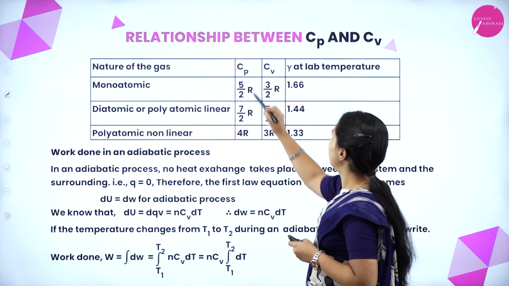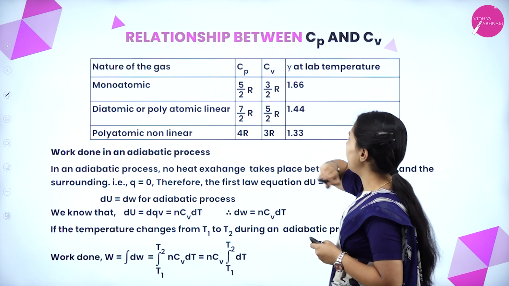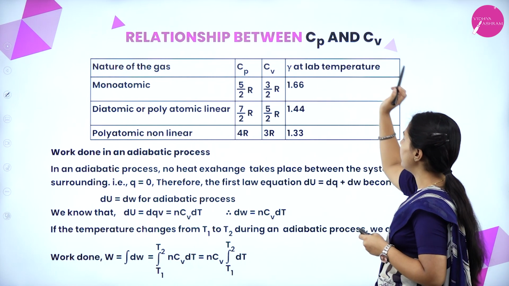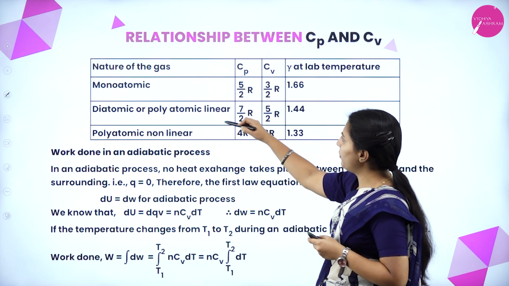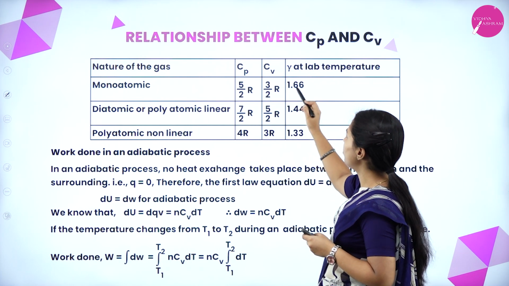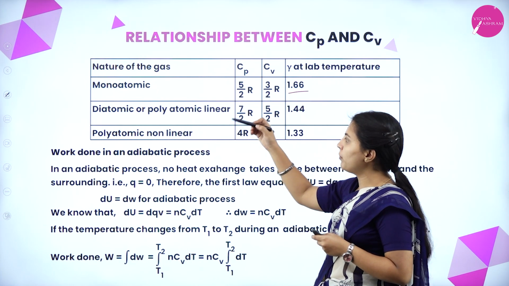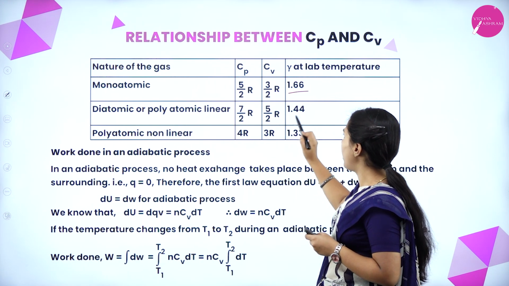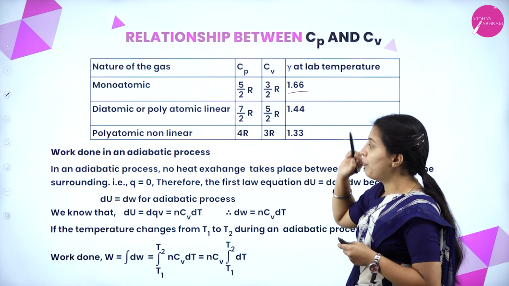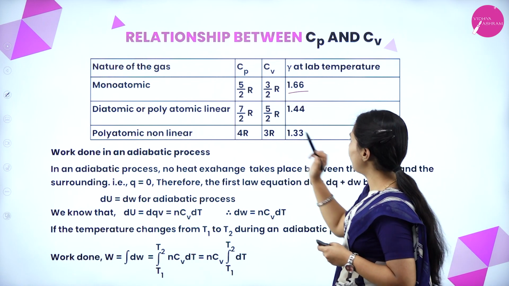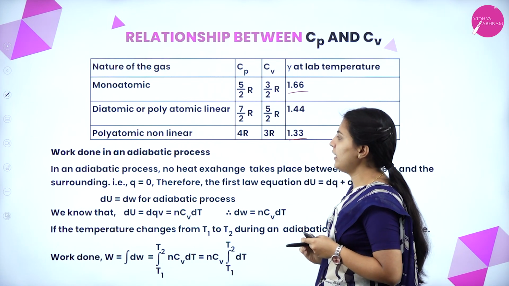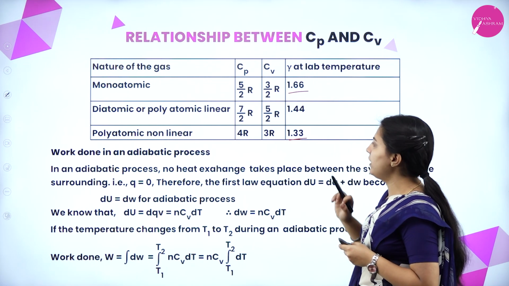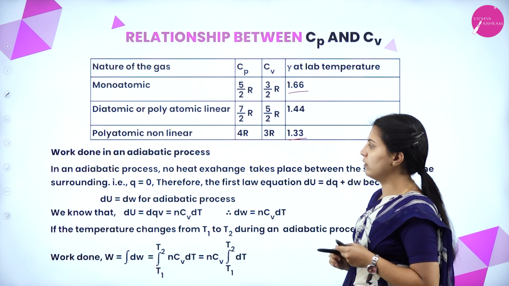Nature of gas, heat capacity at constant pressure, heat capacity at constant volume, and gamma at lab temperature. See, monoatomic: 5/2 R, 3/2 R, gamma is 1.66. Diatomic or polyatomic linear: 7/2 R, 5/2 R, 1.44. Polyatomic non-linear molecule: 4R, 3R, 1.33. These are the relationships between Cp and Cv for the different molecules.